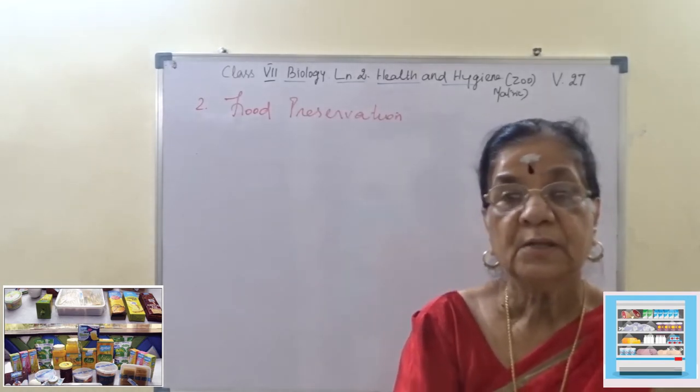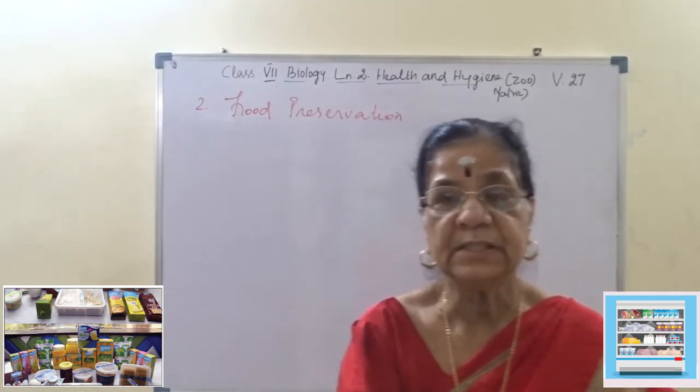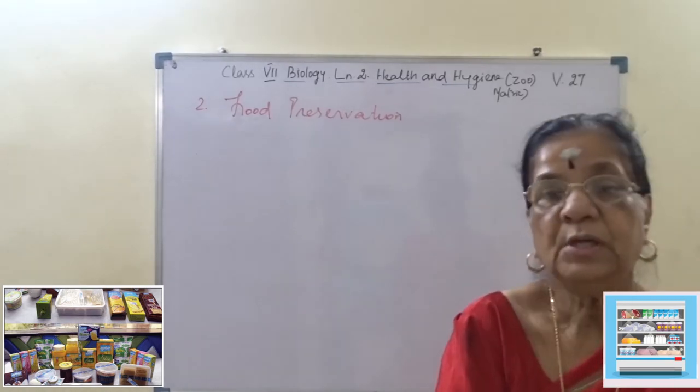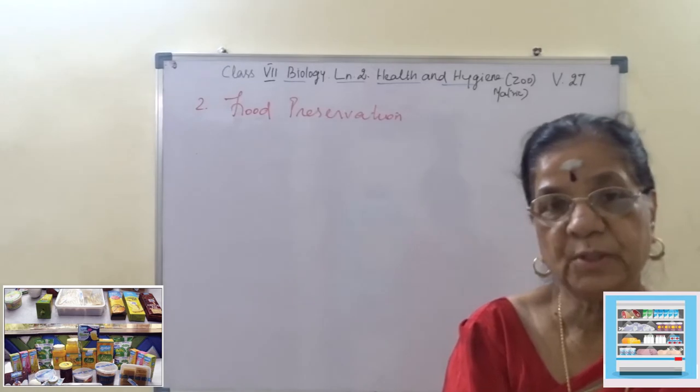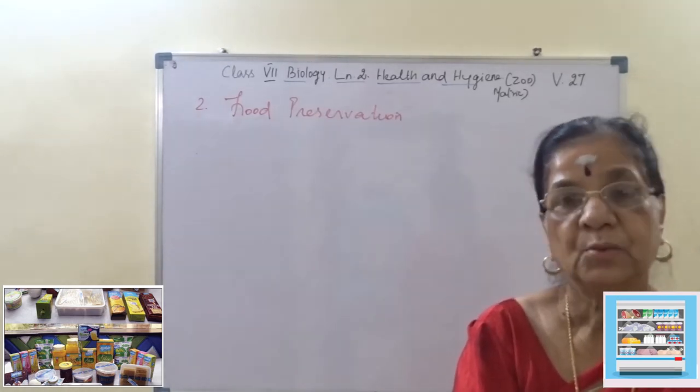What is that? Food which can be spoiled easily is called perishable food, and food which takes a few days to get spoiled, or which can be dried, is called non-perishable food.